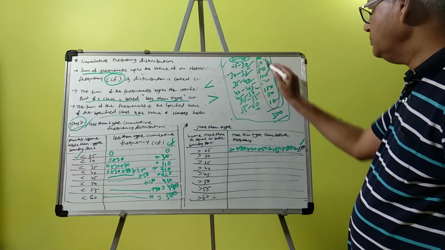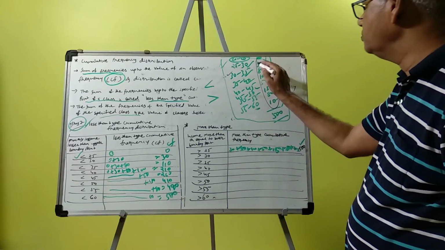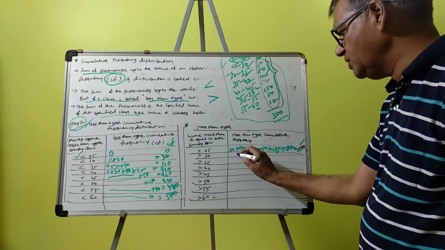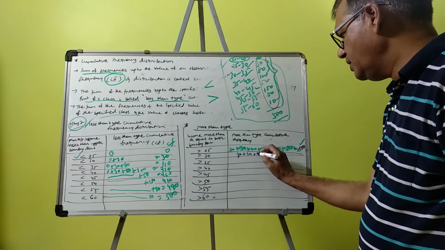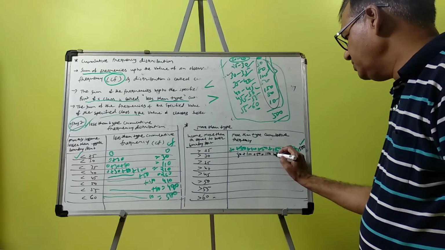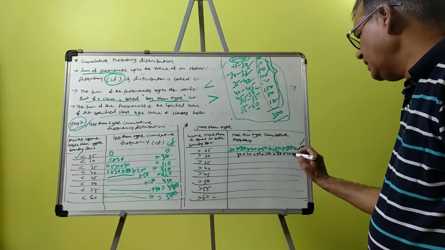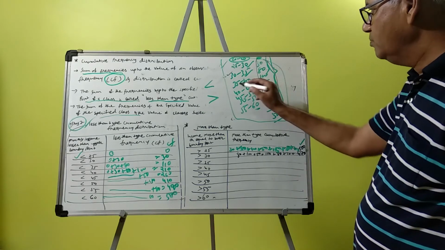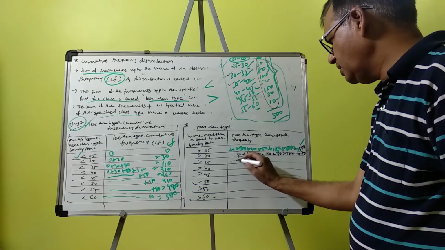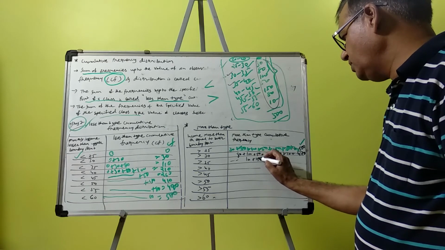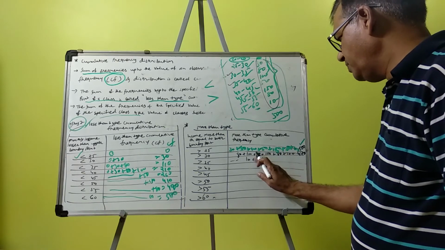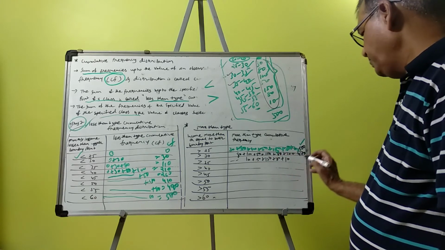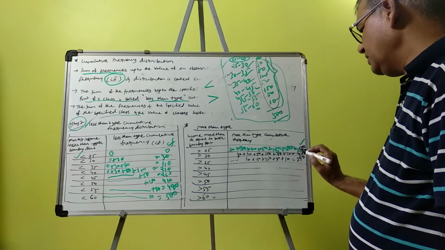Now more than 30 means less than 30 will not come, so excluding this 30: 80 plus 100 plus 50 plus 150 plus 80 plus 10 means 470. Then more than 35, so we cut 80: 100 plus 50 plus 150 plus 80 plus 10. So this will be 390.